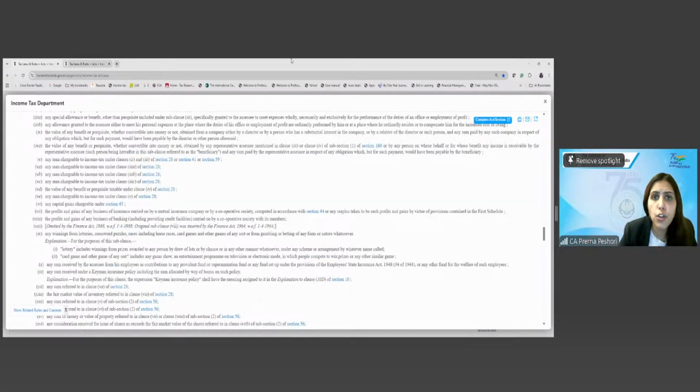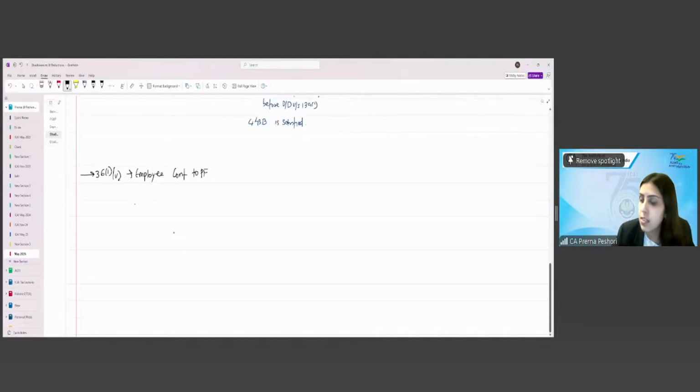Yes, 2(24) is the definition of income. Income includes any sum received by the assessee from his employees as contribution to PF, superannuation fund or any other fund set up under the ESIC. Right? So, employee contribution to the PF is considered as the income of the employer.